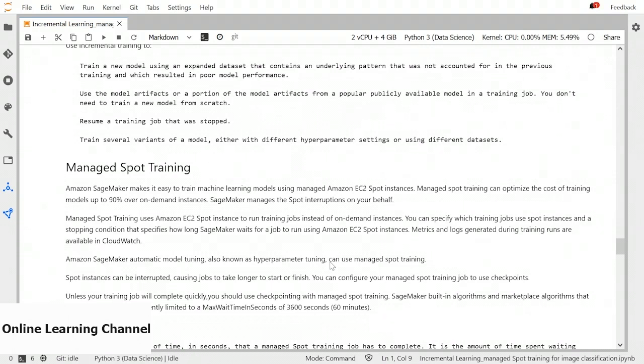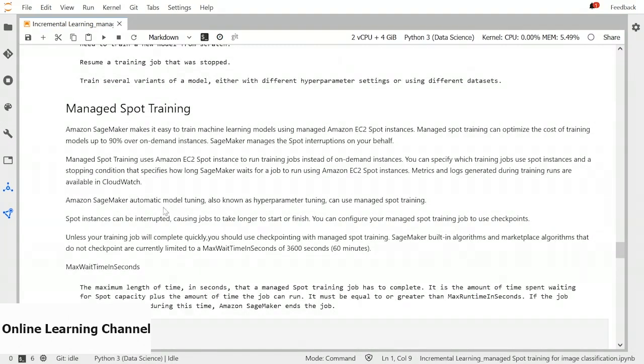It just needs a stopping condition that specifies how long SageMaker waits for a job to run using spot instances. You can also set conditions that say, okay, use 30% spot instances and 70% on-demand instances, something like that. So you can manipulate the logic according to your need. Metrics and logs are generated during training runs, and they are available in CloudWatch like other training jobs.